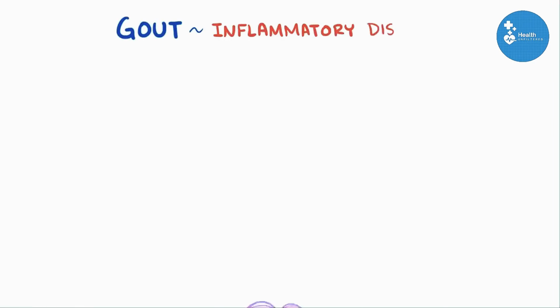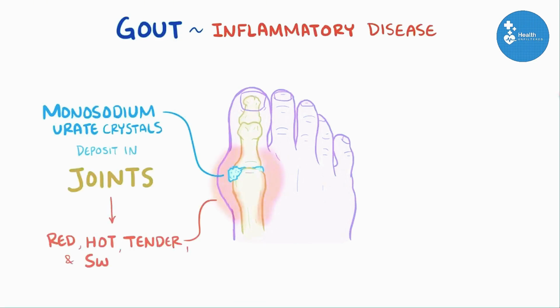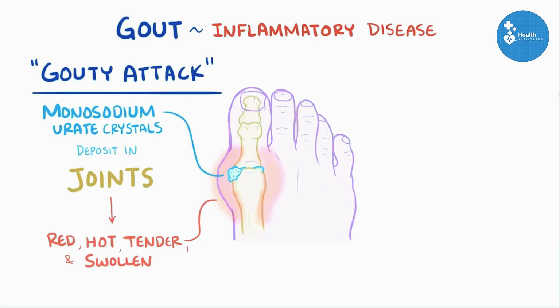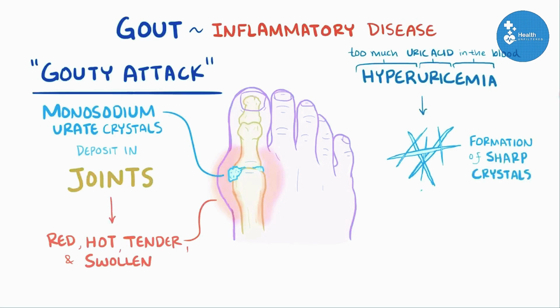Gout is an inflammatory disease in which monosodium urate crystals deposit into a joint, making it red, hot, tender, and swollen within hours. When this happens, it's called a gouty attack. The underlying cause of gout is hyperuricemia, too much uric acid in the blood, which results in the formation of sharp, needle-like crystals in areas with slow blood flow, like the joints and the kidney cupules. Over time, repeated gouty attacks can cause destruction of the joint tissue, which results in arthritis.